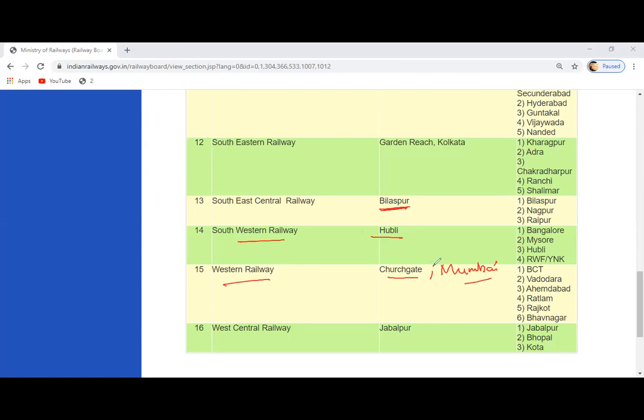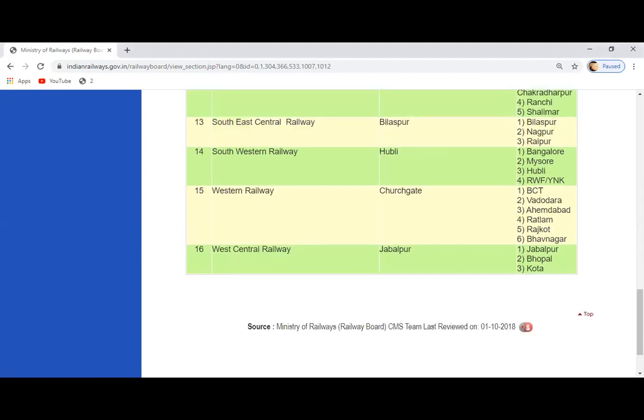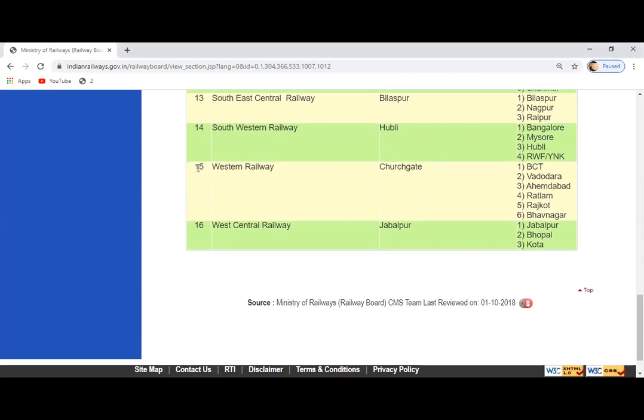Western Railway is also in Mumbai. Central Railway is also in Mumbai. Okay, West Central Railway, Jabalpur. West Central Railway in Jabalpur. Okay, two more are there.